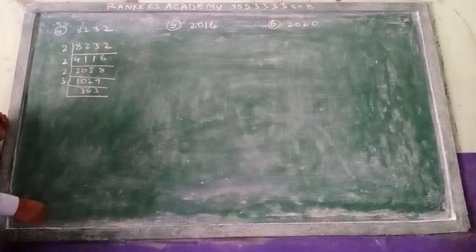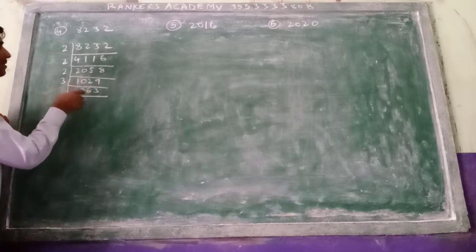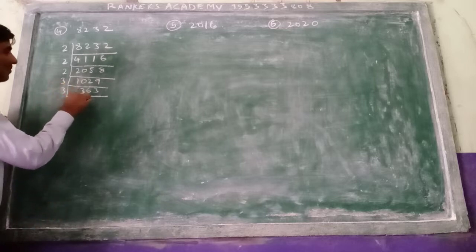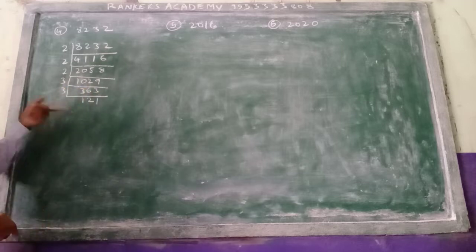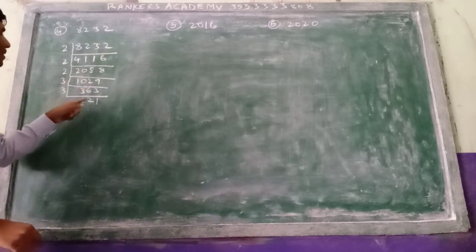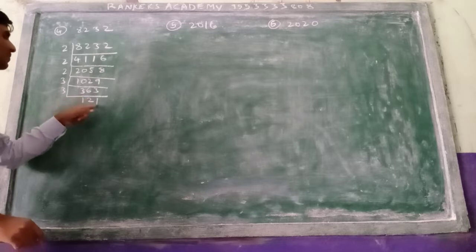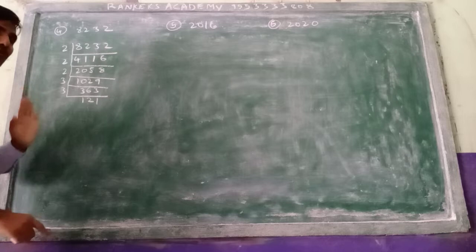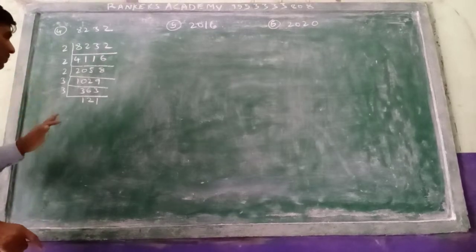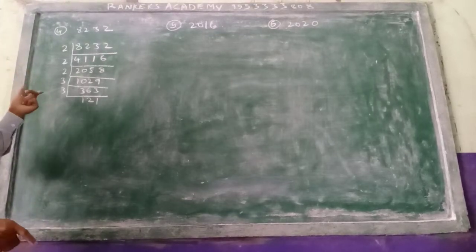Next, again the 3 table will come now. So take 3 1s are 3, 3 2s are 6, 3 1s are 3. So what you got here: 1 plus 2, 3. 3 plus 1, 4. So the sum of the digits you got is 4. So 4 is not a multiple of 3, so it is not coming in the 3 table.